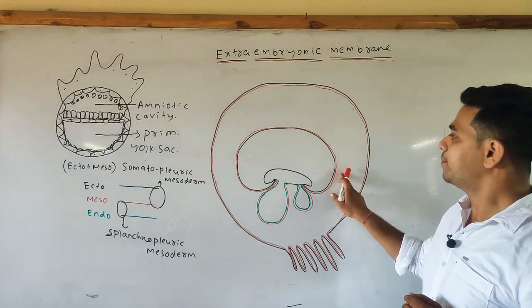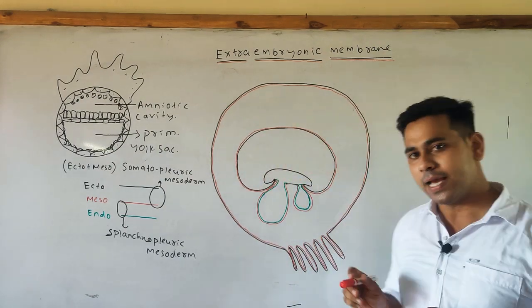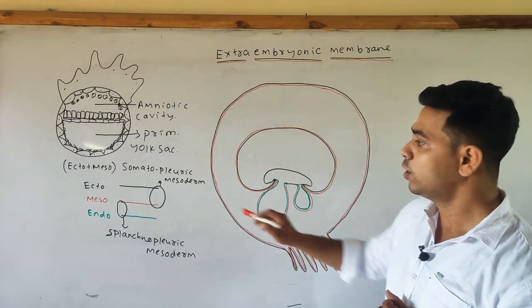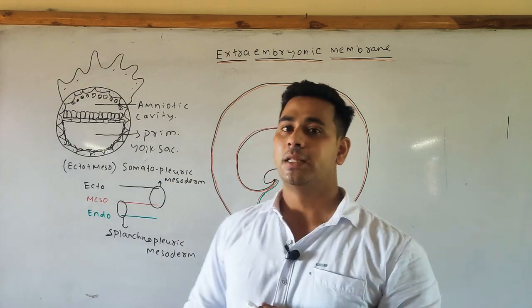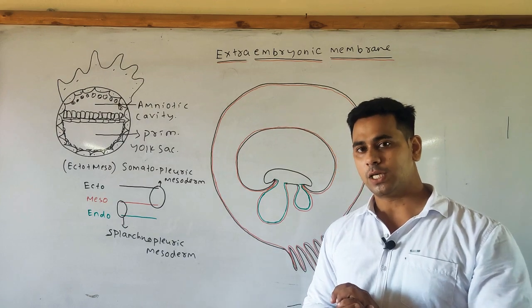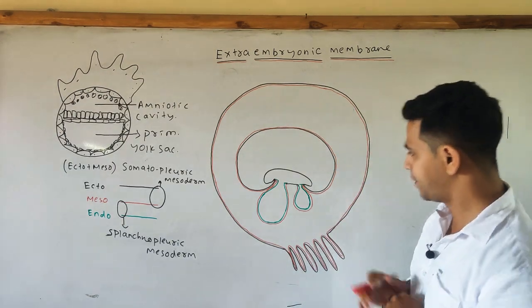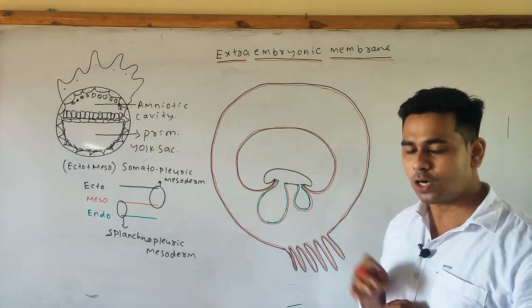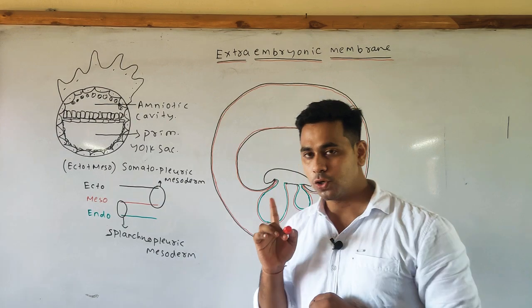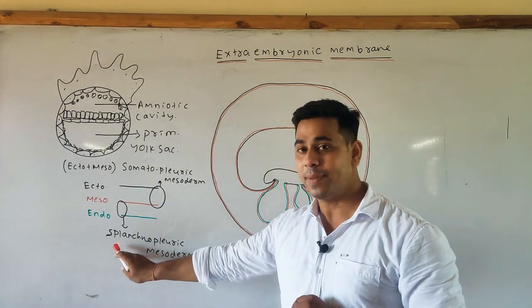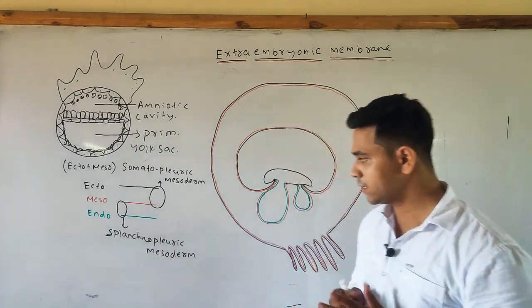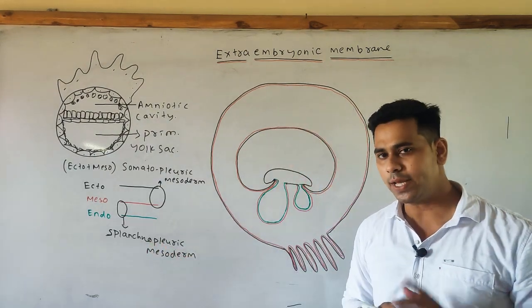Next, the amnion is internally lined by the ectoderm but externally lined by the mesoderm. So it is also called the somatopleuric mesoderm because the extraembryonic ectoderm comes in contact with the extraembryonic mesoderm. Then the allantois and the yolk sac are internally lined by the endoderm and externally by the mesoderm. So in this case, the extraembryonic mesoderm comes in contact with the extraembryonic endoderm, so we can say it is the splanchnopleuric mesoderm.